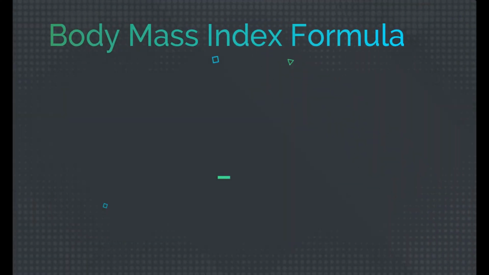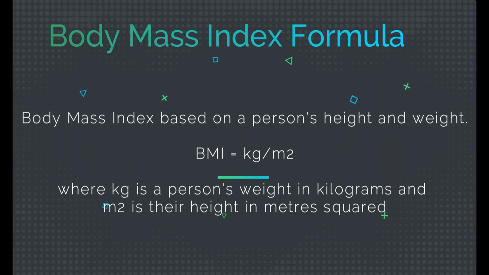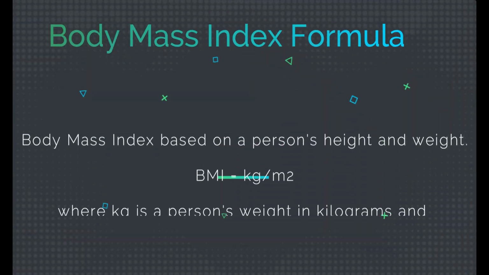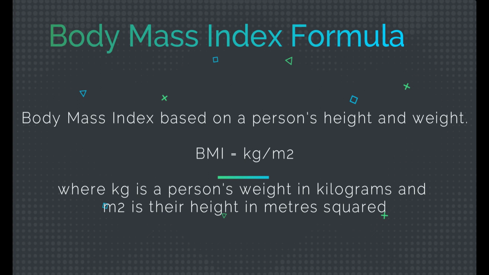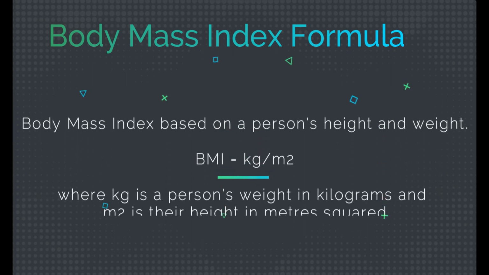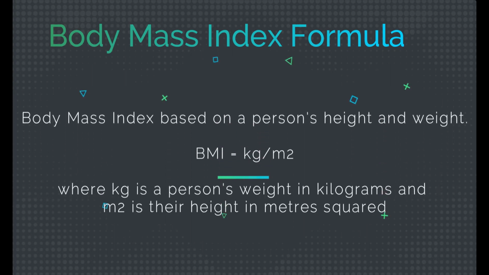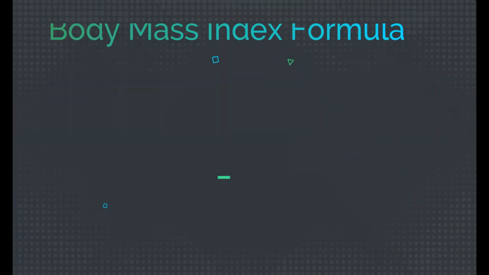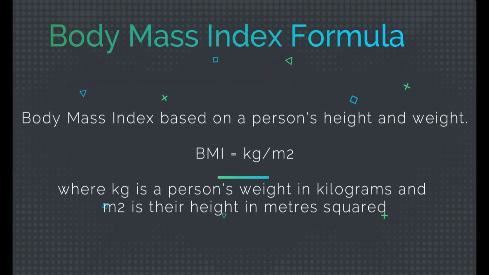As you can see here on the screen, the body mass index formula: body mass index is based on a person's height and weight. BMI equals kilogram per meter squared. Here, kilogram is the weight of the person and meter squared is the height in meters. That is, if somebody is 170 centimeters, that would be 1.7, square of 1.7.